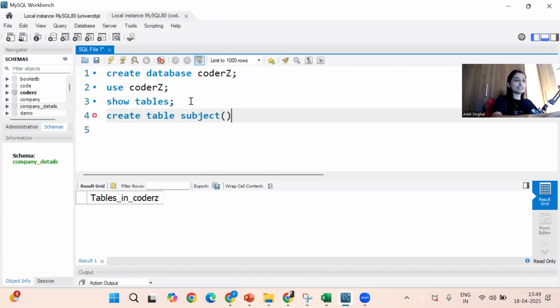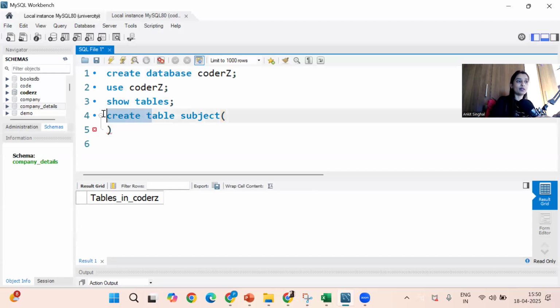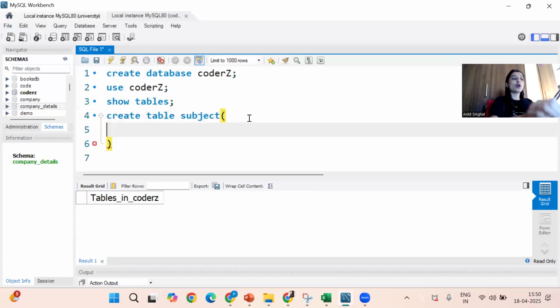Okay. Now inside this table, see, I have used the brackets. Inside this, you have to give the column names. How many columns do you want for your table? Create table. Table name is subject. So I'm talking to the DBMS. DBMS, you create the table. DBMS is asking what is the name? I have told it the name is subject. Now DBMS will ask how many columns you have.